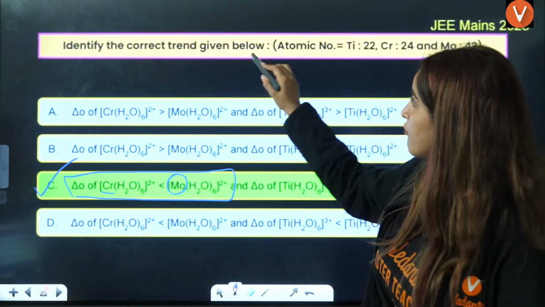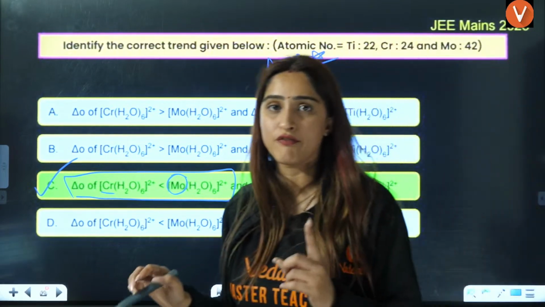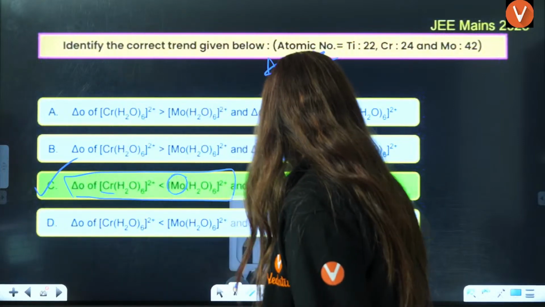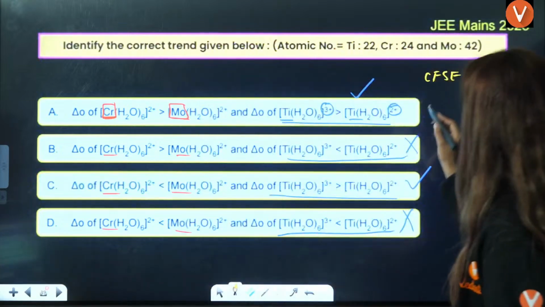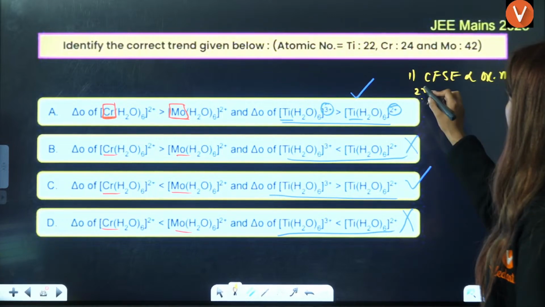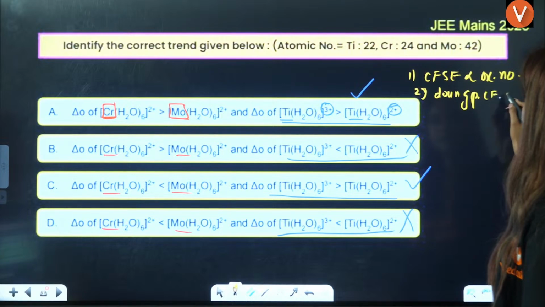This is also a very, very interesting question based on the factors of CFSE. There are 3 factors, I'll just write them here. One is oxidation number. Second, down the group, CFSE increases.